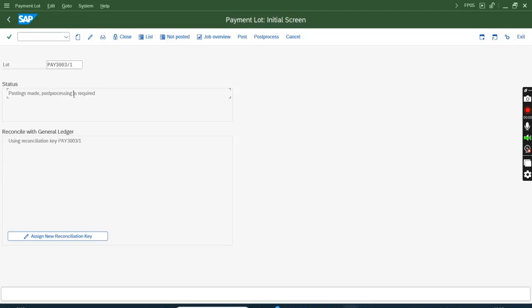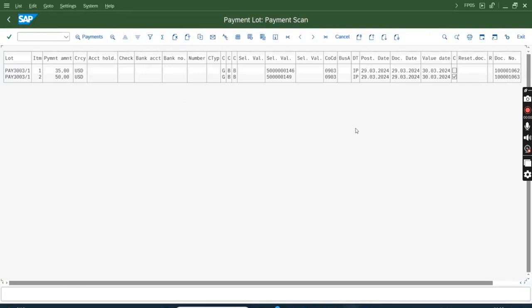Okay, so if you want to see which items went to post processing, you can click on this list. The list will show this clarify checkbox. You see, this C means clarify. Right now I have only two line items, but in a lot of 1000 line items, you can see which items are preventing the lot from going through. So in my example, this item is preventing the lot from going to FI.